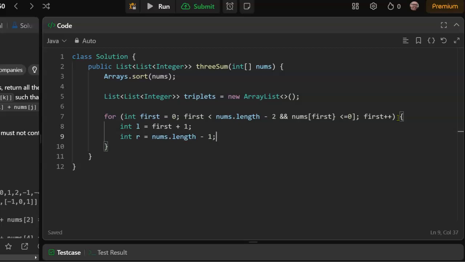Trying to think of something to do about duplicate first elements.